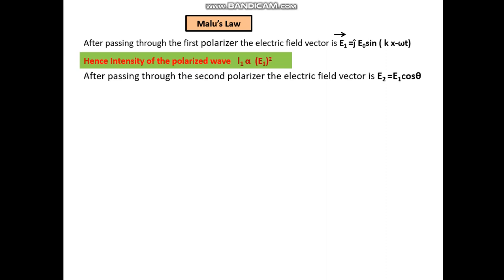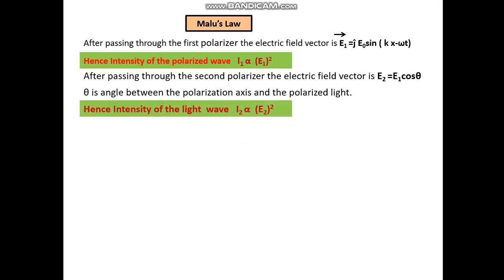After passing through the second polarizer, the electric field vector is E2, which is E1 cos theta. Theta is the angle between the polarization axis and the polarized light. Hence, intensity of the light wave I2 is directly proportional to the amplitude E2 square.